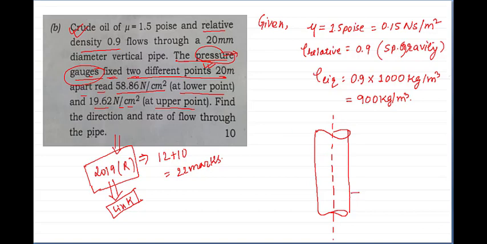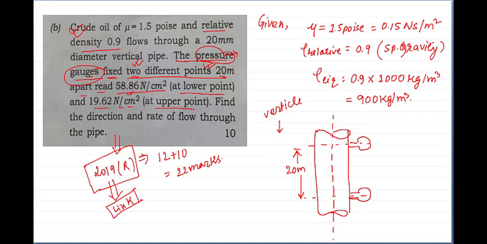The first gauge is here and the next gauge is here. Okay? I have drawn the center line of the gauges. The distance apart is 20 meter. Since it is a vertical pipe, I have drawn it vertically. It is not a horizontal pipe. And they are at a distance of 20 meter apart.